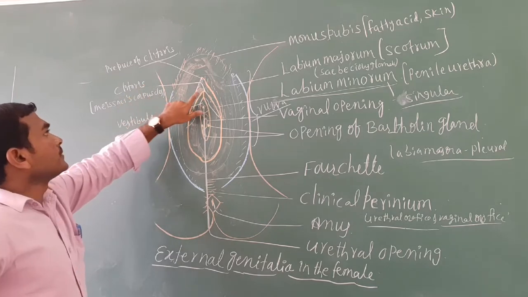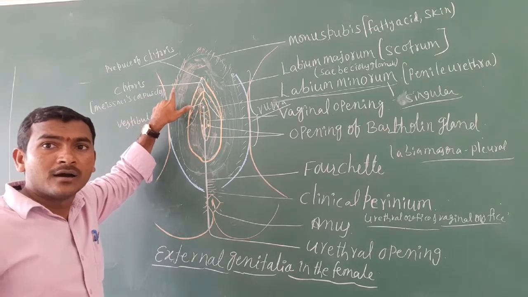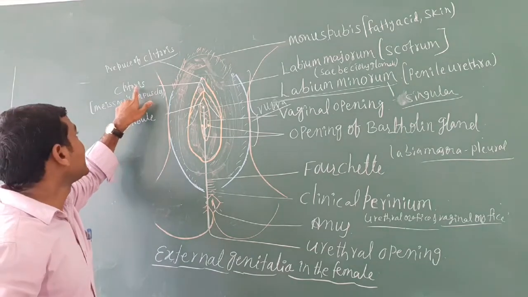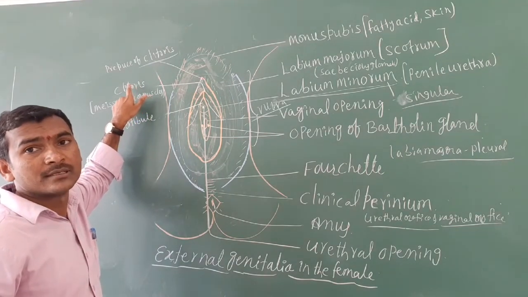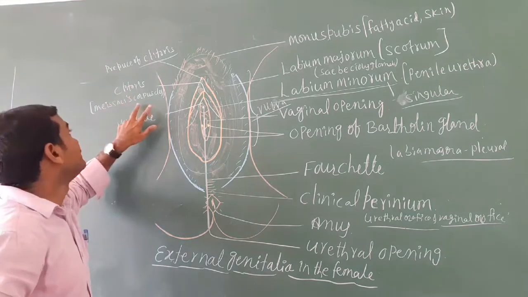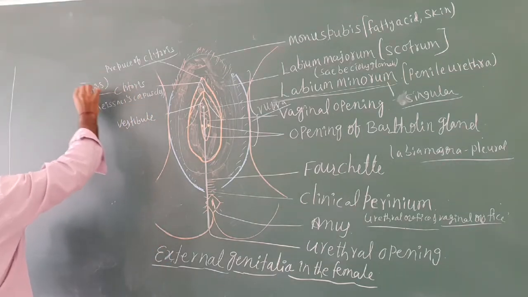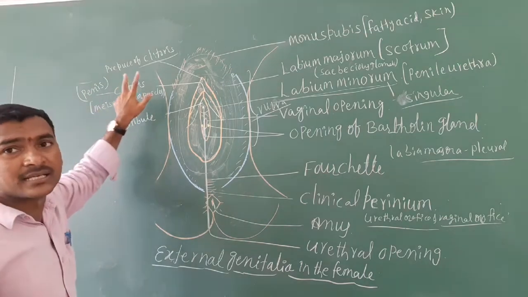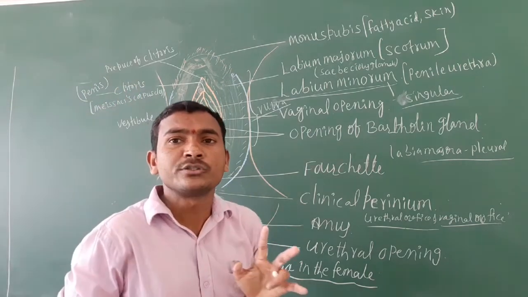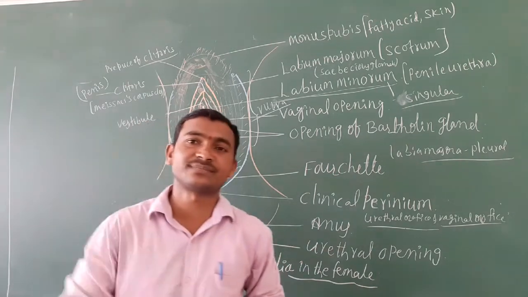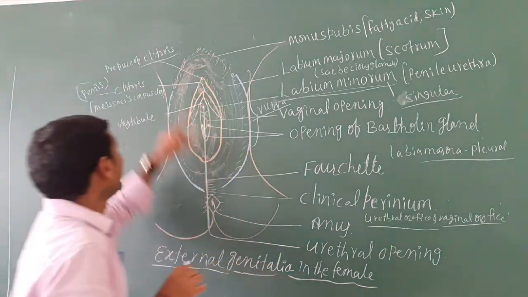It is the homologous organ of the male reproductive system. The clitoris is a homologous organ of the male reproductive organ, the penis. It is equal to the penis, the clitoris. The penis is large in size, but the clitoris is reduced in size.